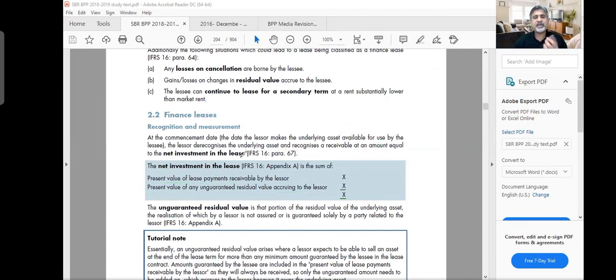So there are two types of things. Guaranteed payment means that the lessee says, I will give you 6,666, plus I will give you something at the end for this asset. If the asset is not sold for some money, I will give you $10,000 or $100,000. Imagine that I'm giving you my one heavy duty truck. I'm a lessor. You are a lessee, and you say that you will pay me 5 rentals of 40K, and I say that, you know what, 40K is too little. My truck is very expensive. When you use this asset, it will be in a very bad shape and it will lose all its value. This is my 200K truck I'm giving you, and it will be zero at the end of the life.